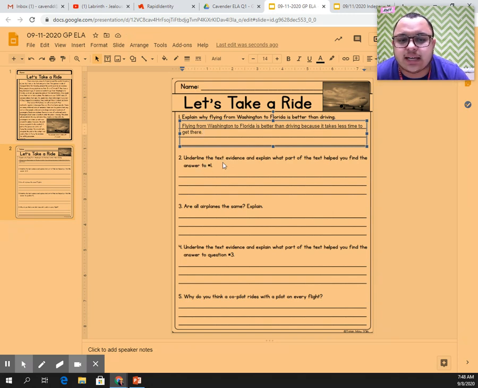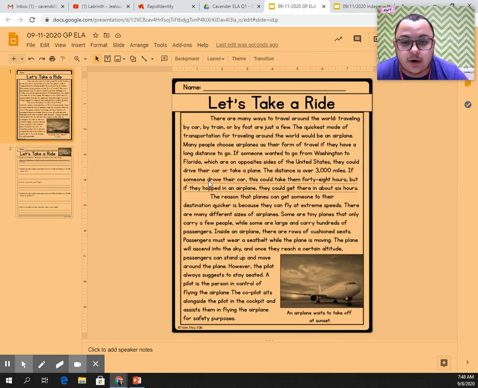Underline the text evidence and explain what part of the text helped you find the answer to number 1. Well, look, we've already underlined. So now we need to explain how this helped us find our answer.